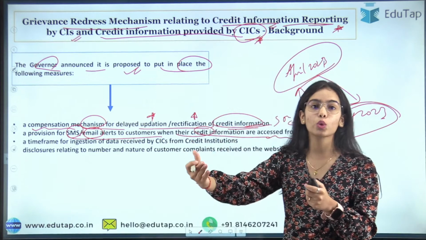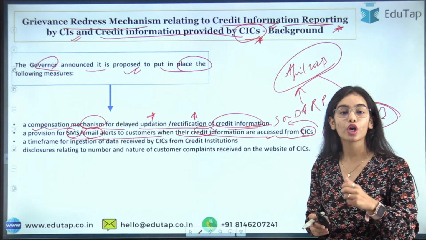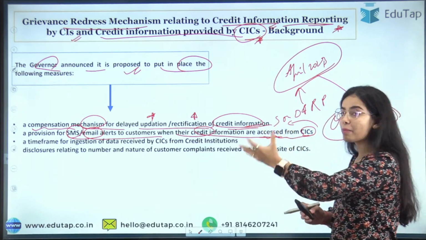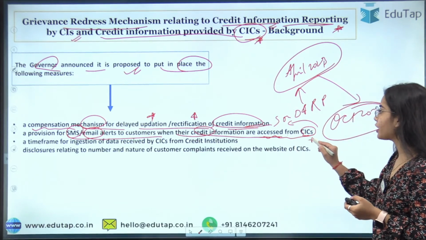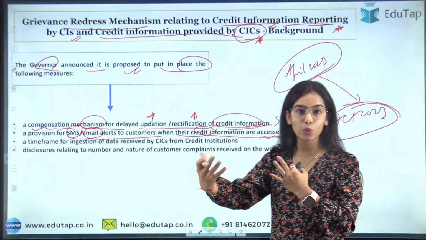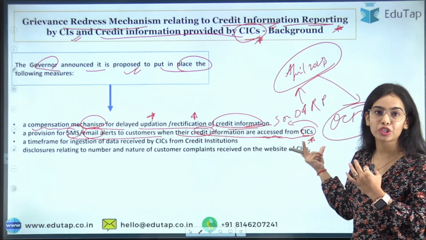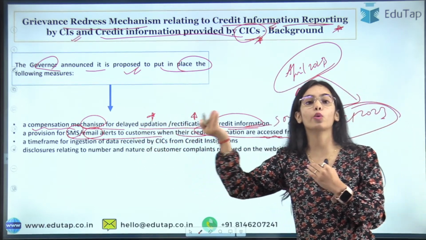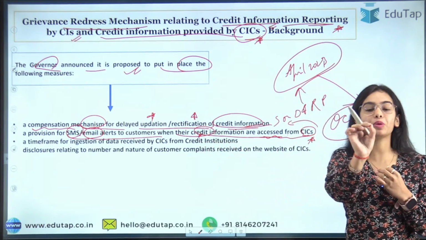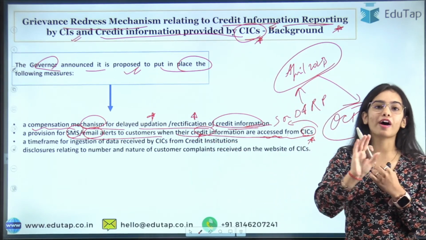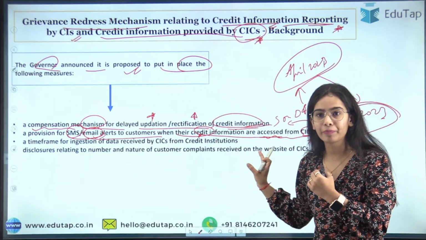When they are giving the loans, they want to see your creditworthiness. They want to see what your credit score is. So they will demand the information and obtain it from the credit information companies. If you want a loan, your credit score will be taken from the credit information companies by the credit institutions that are going to give you the loan. Before taking the credit information, you have to be informed. It is your data, so you have to be informed through SMS or email alerts. I hope this is very clear.